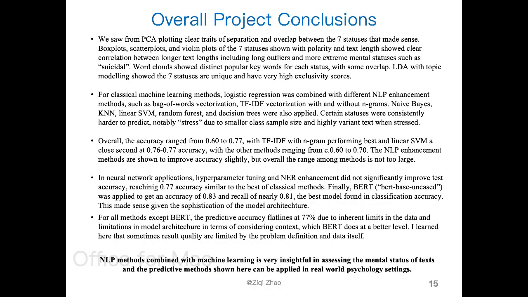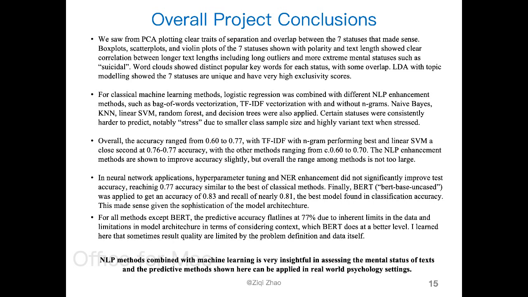And so finally, the overall project conclusions: as we saw from PCA plotting, clear traits of separation and overlap of the 7 statuses, which made sense from box plots, the scatter plots, violin plots, polarity, correlation between text length and the statuses. And topic modeling showed that the 7 statuses have very high exclusivity scores, confirming the EDA analysis.